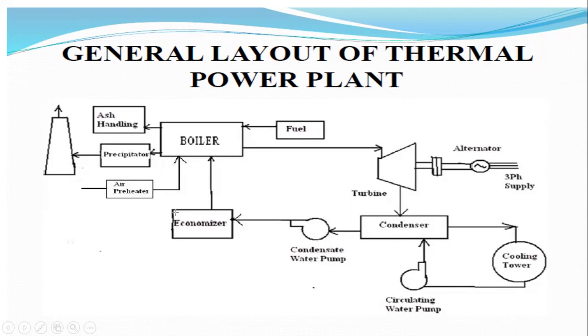These are the various parts in the case of a thermal power plant or the nuclear power plant.